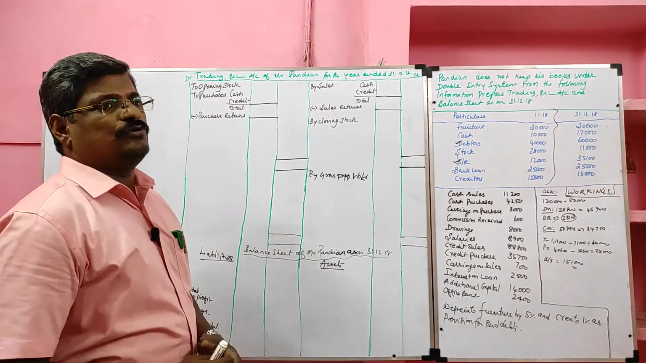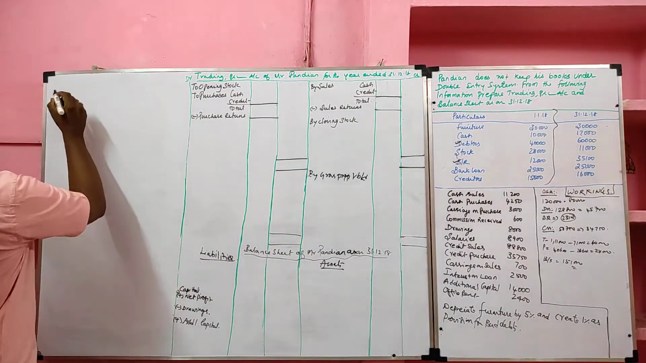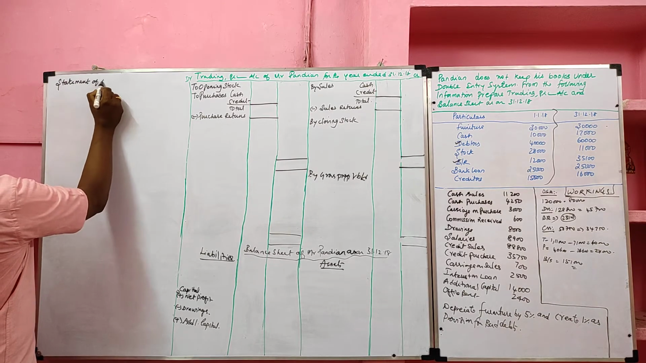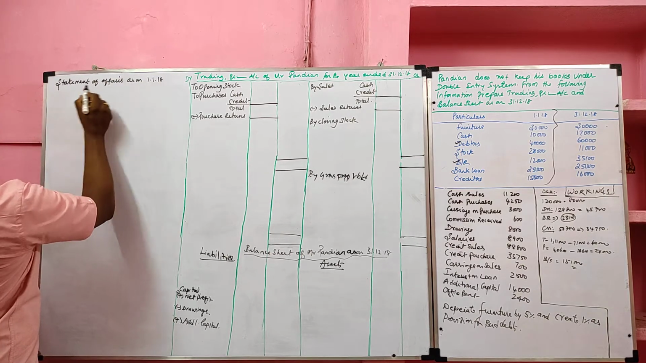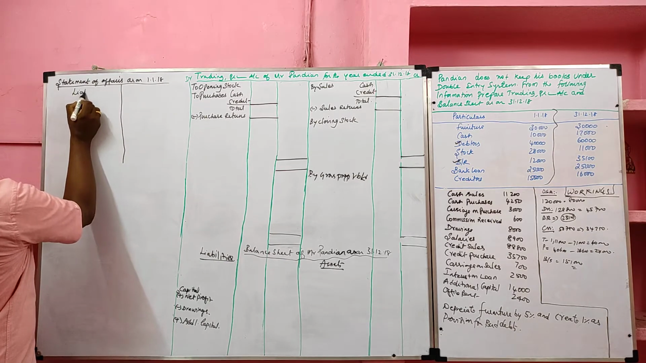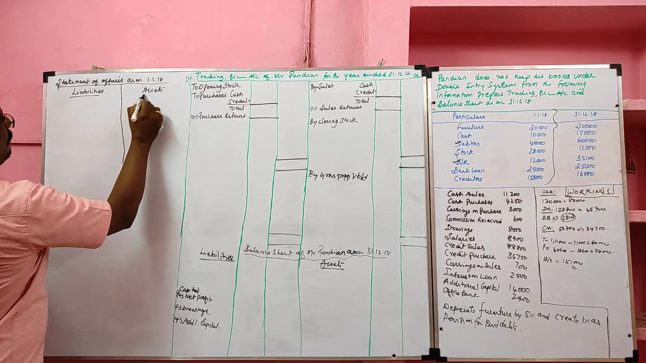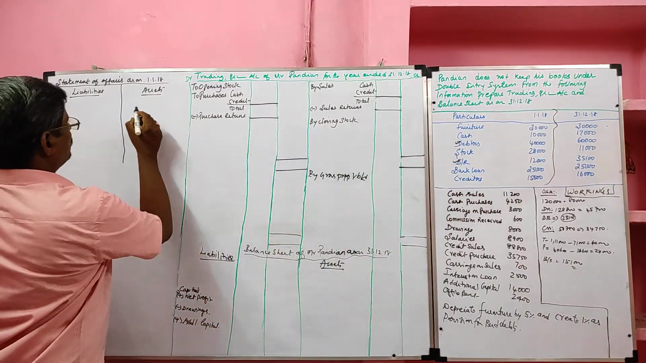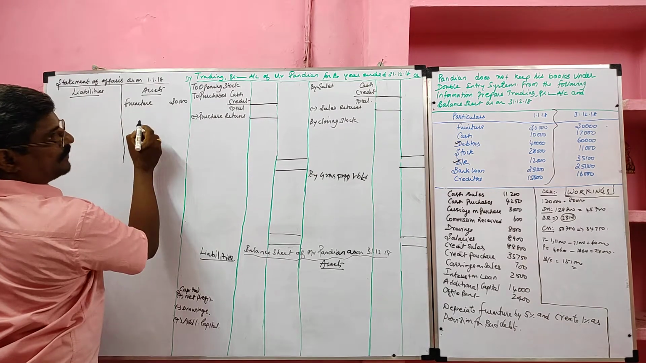First, we have to prepare opening statement of affairs to find opening capital. Statement of affairs as on 1/1/2018. Liabilities, assets. We have to take all opening information given under 1/1/2018. Furniture 30,000.